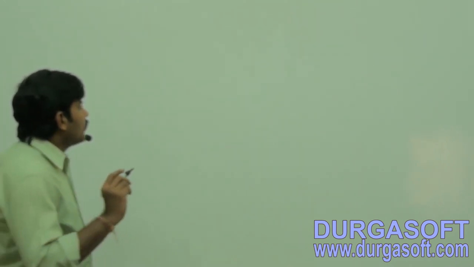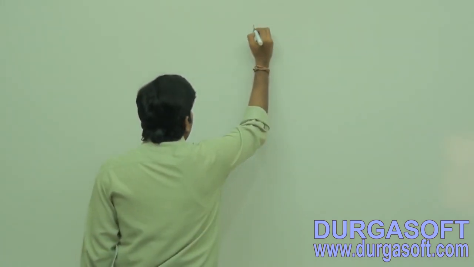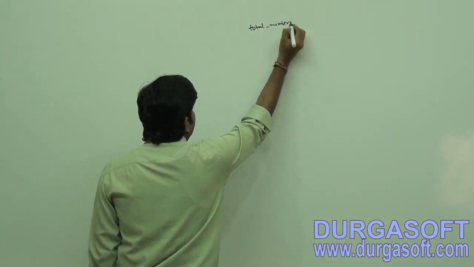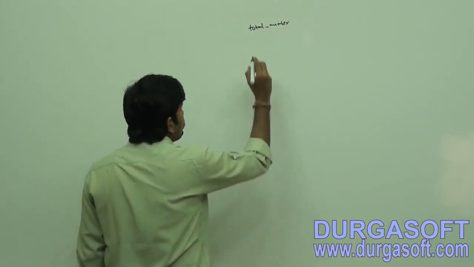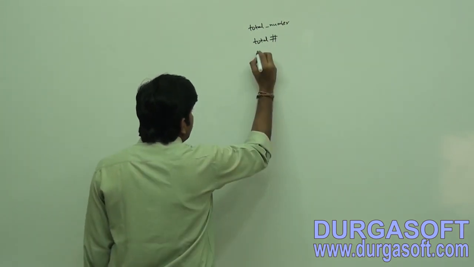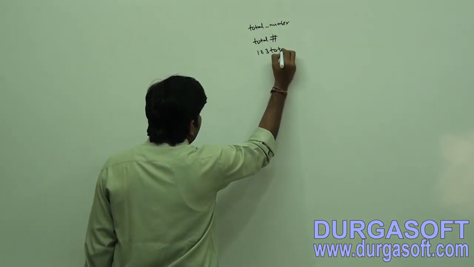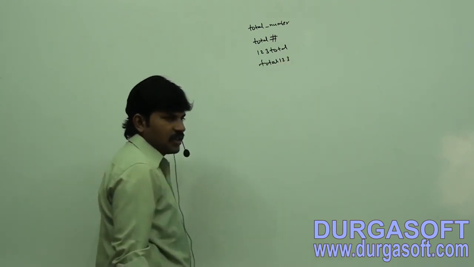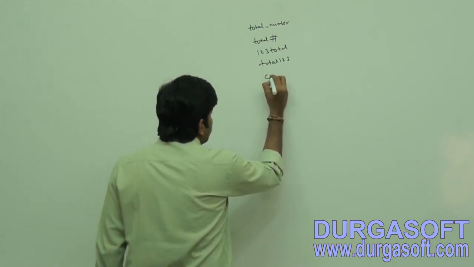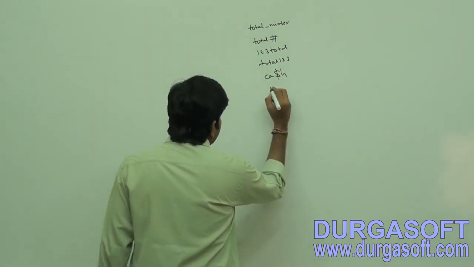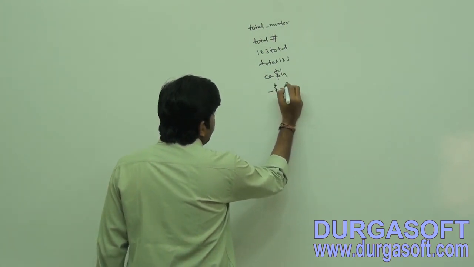Okay, now listen. I am taking: total underscore number. Next, total hash symbol. Next, 123total, or total123. Next, cache. Next, underscore dollar.